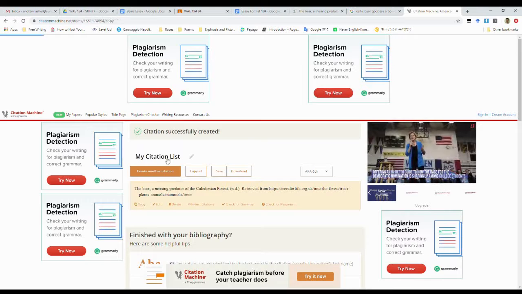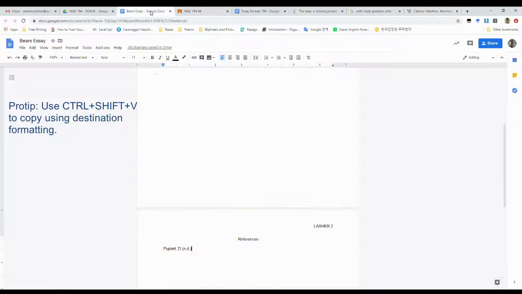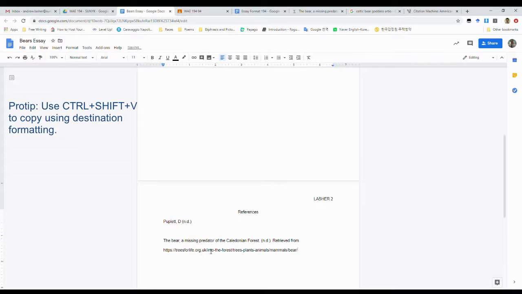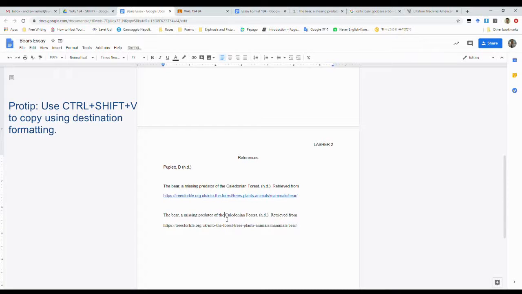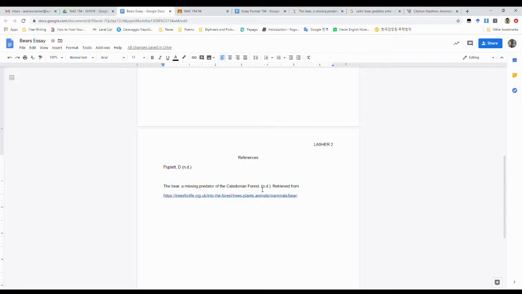So if we look at this, this actually doesn't look quite right. So we copy it in. Now, if you want to copy something into the right formatting, you use Control-Shift-V. See, right formatting. Control-V, this is a different font. So we don't want to use this one. Just Control-Shift-V to keep the same font. But now the problem is, we actually know that this has a name. So we can make our own.